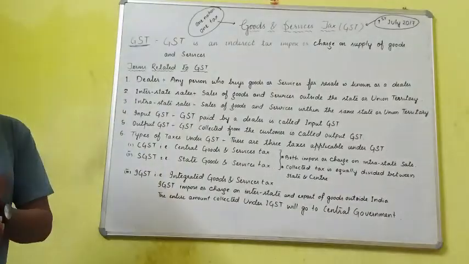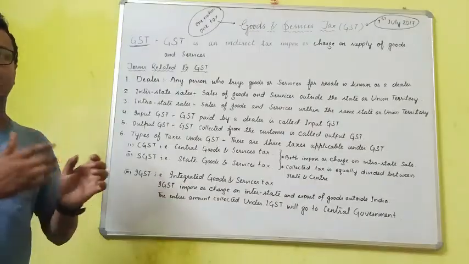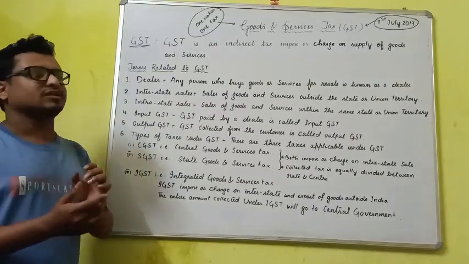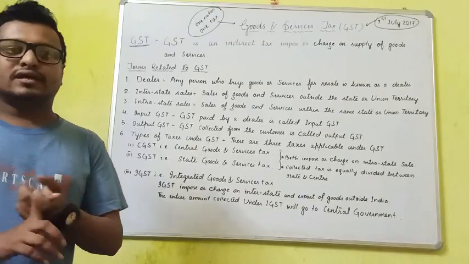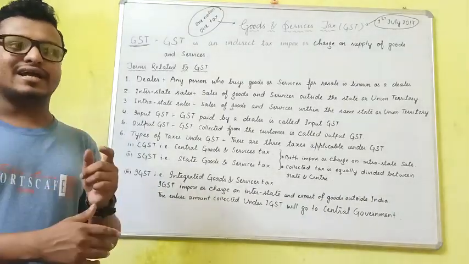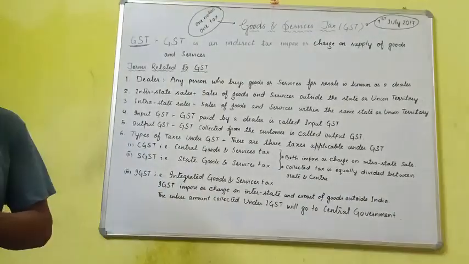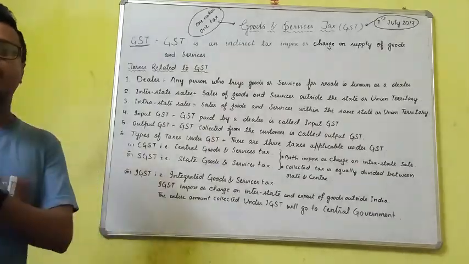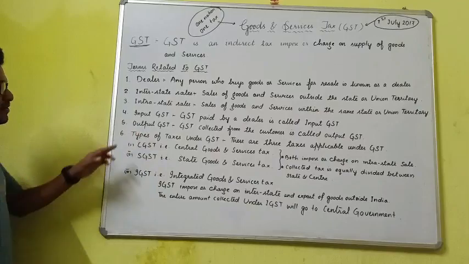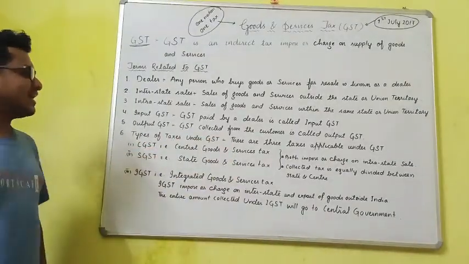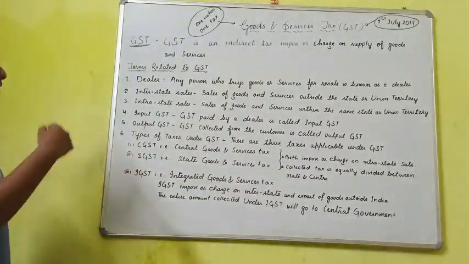So in some questions of GST, it may ask you to calculate the GST collected or paid by the dealer. In that case, you have to subtract the input GST from the output GST. Then the next topic: types of tax under GST. There are 3 taxes applicable under GST.